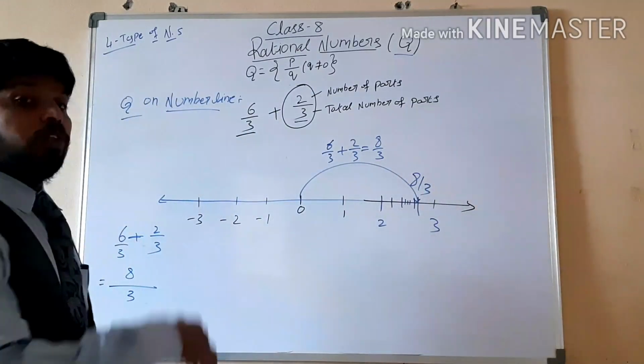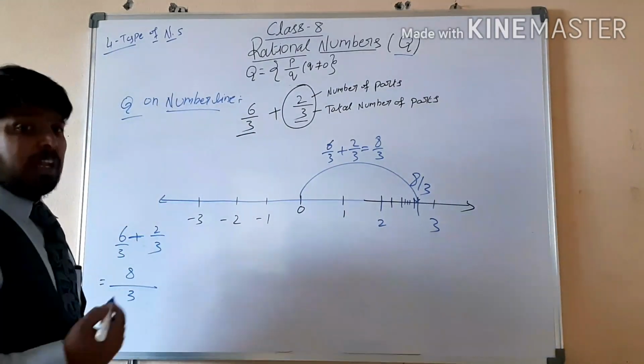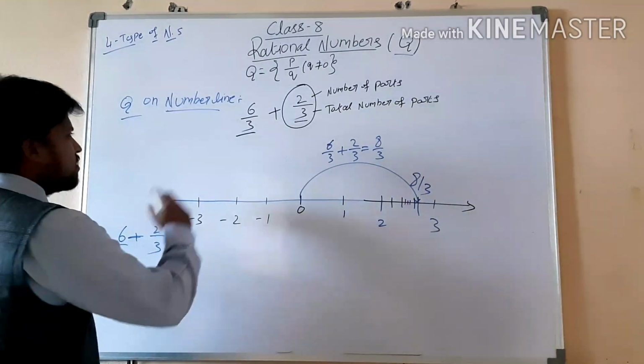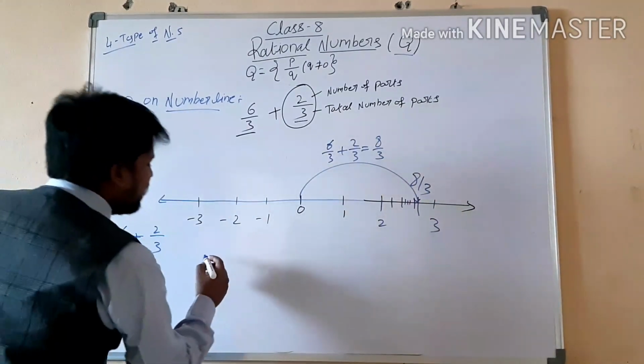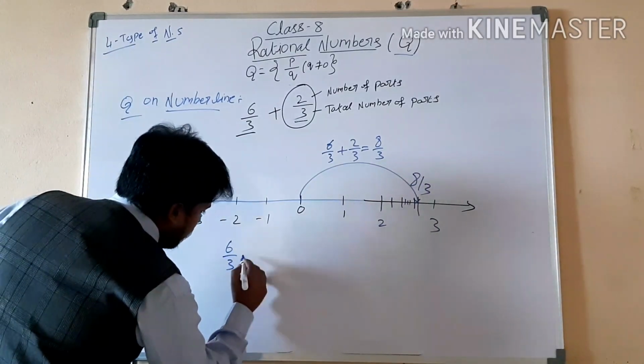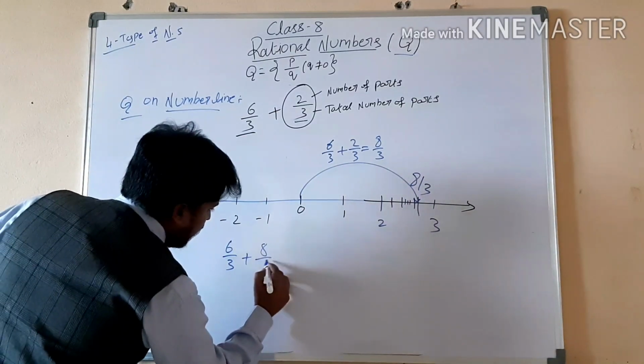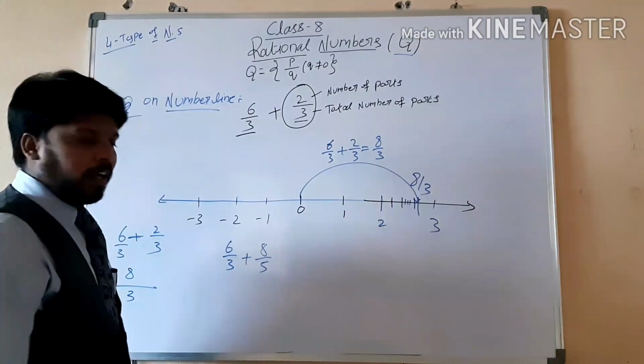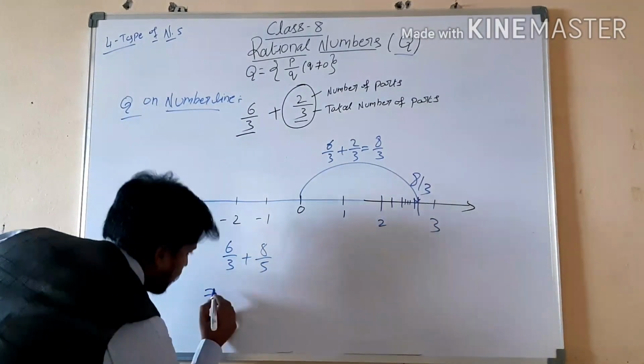We can show it in the number. We can show the number line. See, here I showed you the same denominator. We will take a different one. One more example. Suppose 6 by 3 plus 8 by 5. How do we add this first of all?